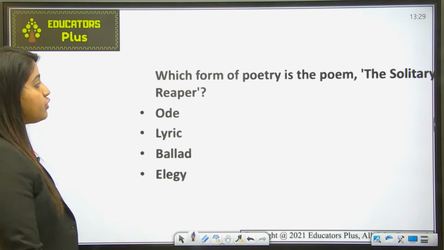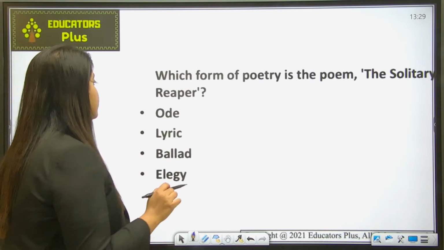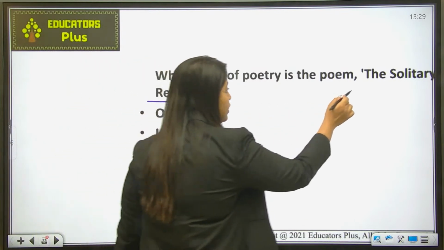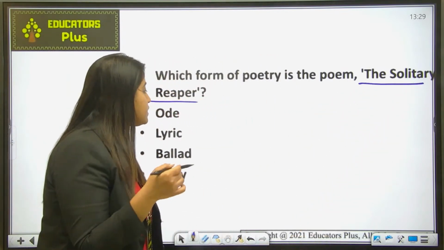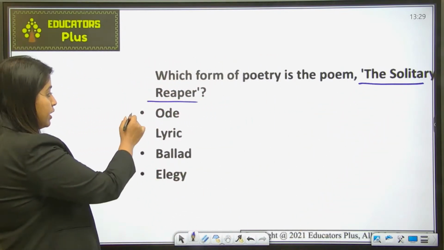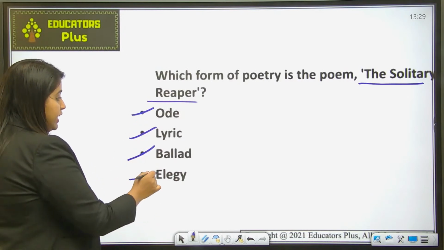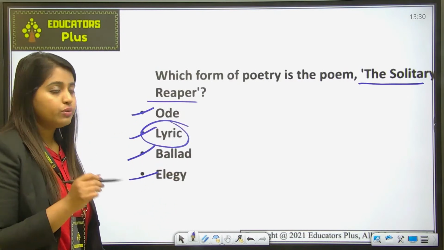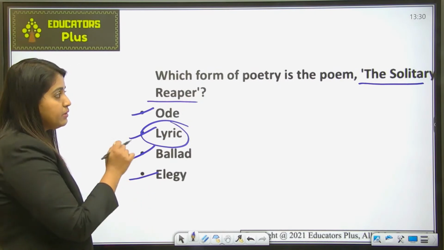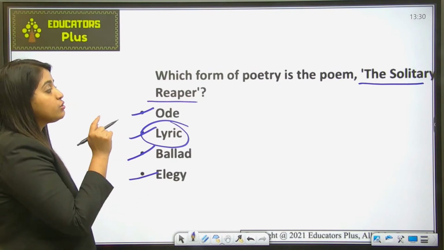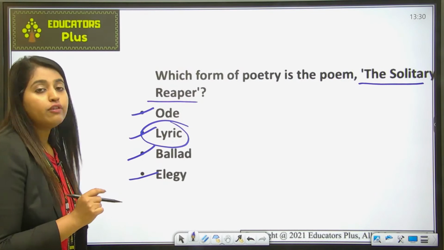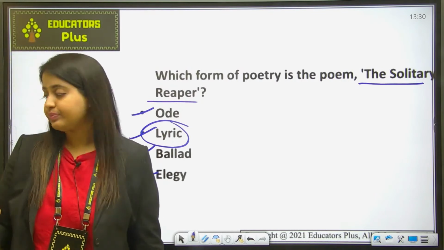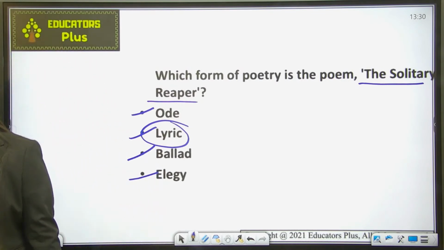Okay, now which form of poetry is the poem The Solitary Reaper? So ये जो Solitary Reaper poem है, ये कौन सा type की poetry है? Is it ode? Is it lyric? Is it ballad or is it elegy? We have already talked about lyric, so we'll also be talking about other things as well. But before that, you should tell me The Solitary Reaper is which form of poetry, in the chat box.